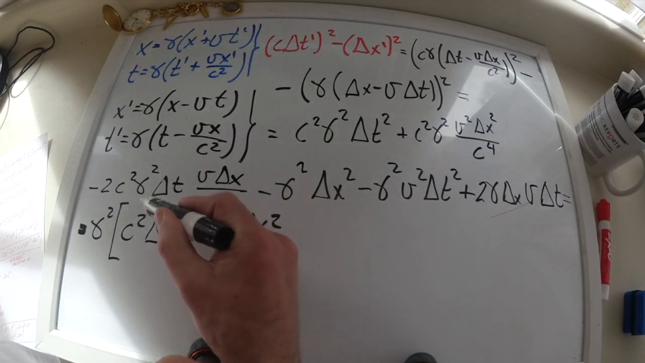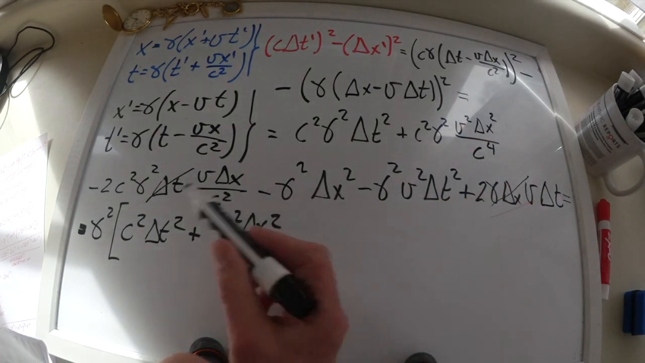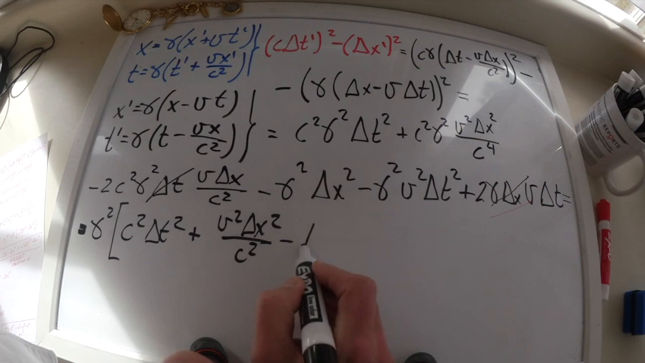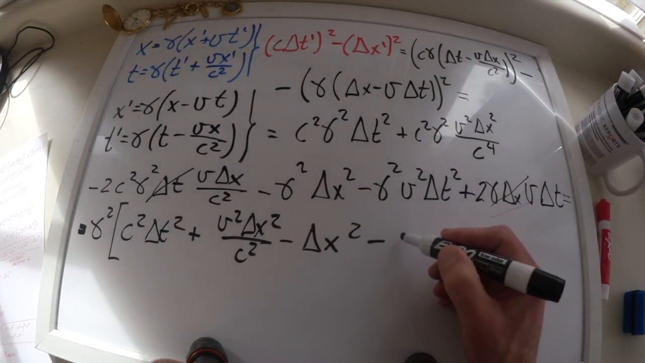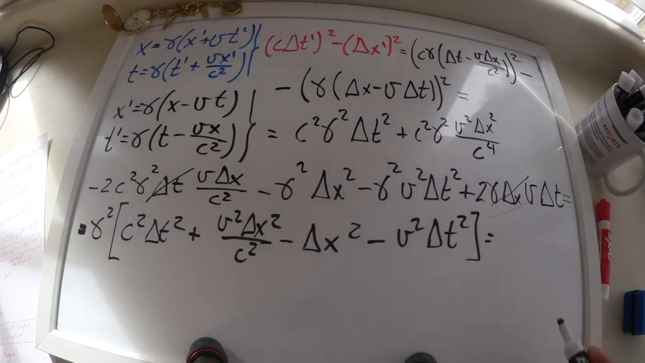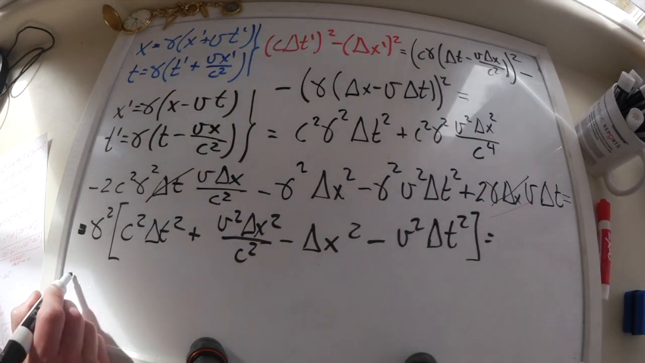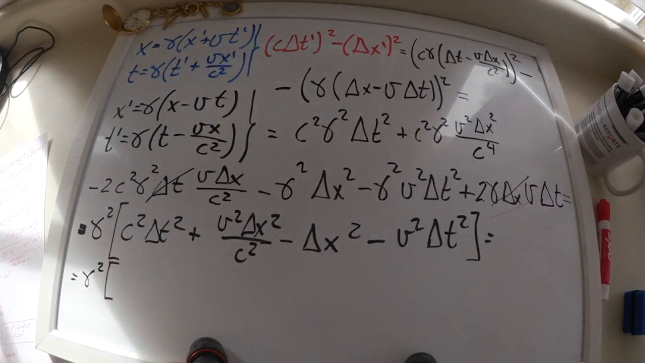Now this term, remember that one was cancelled with this one. Next one is this. Gamma squared is out of there, so this is going to be negative delta x squared. Here, this is negative v squared delta t squared. Okay, fine. Let's continue. I have this gamma squared out of here, and I can do the following.